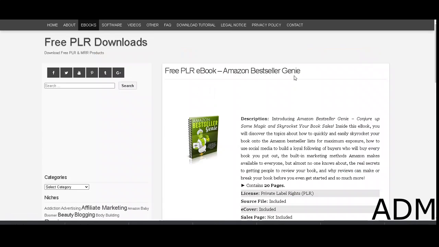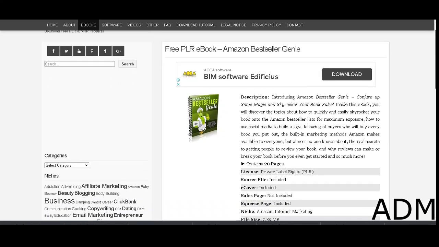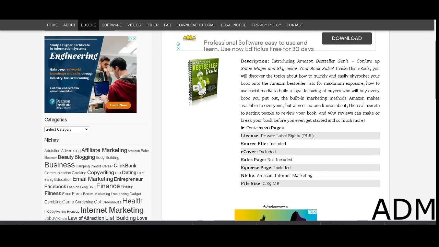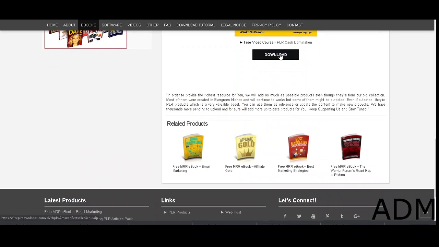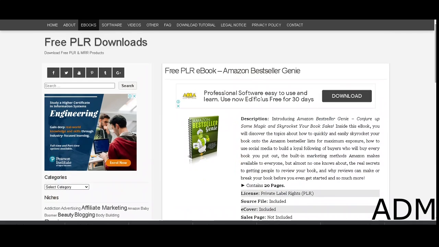It's called Amazon Bestseller Genie. It's just a book that teaches you how to make money on Amazon, how to make Amazon work for you, and so on and so forth. There's a brief description of the book over here, and when you scroll down, you click on this button which says download. Once you click on that blue download button, it downloads straight onto your computer for free, and you can literally do anything with this book.